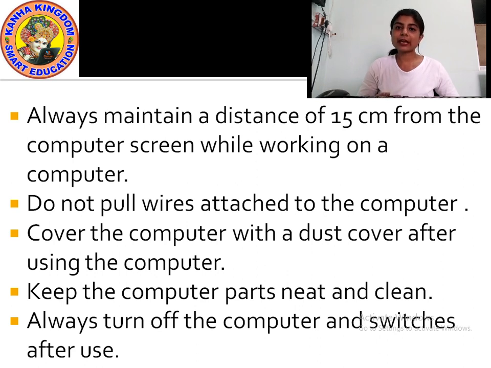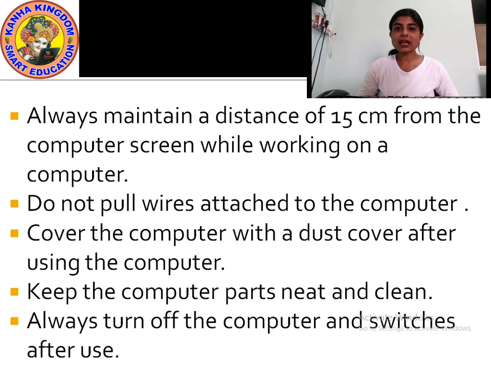Okay? If you keep on looking into the computer screen for long hours or for a long period of time, your eyes may get infected. Okay? It may damage your eyesight. Okay?